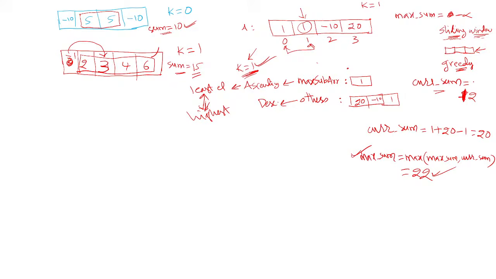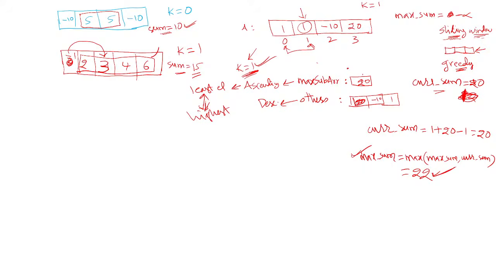So what is the current sum value? It is 1 here. Swap possible? Just check, 20 greater than 1. Yes, swap now. So 20 comes here and 1 goes there. What is the current sum now? Current sum is 20. The maximum sum is anyhow 22, it won't change.